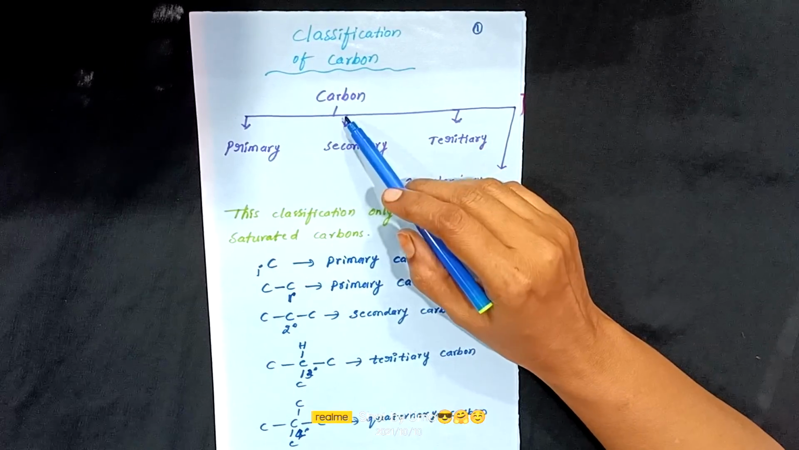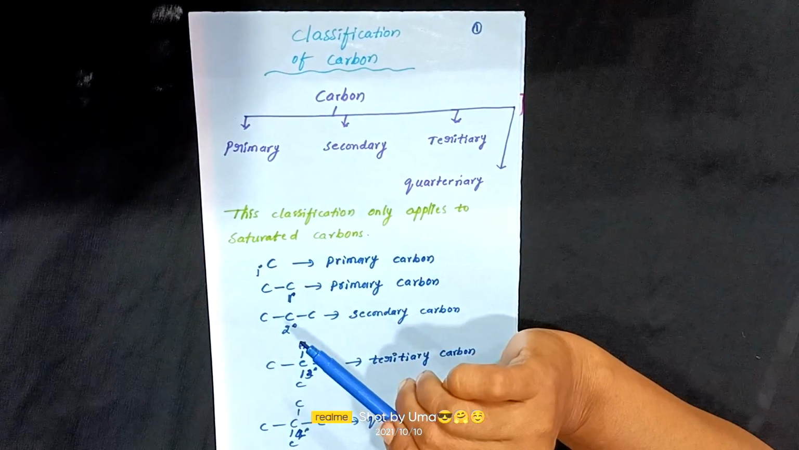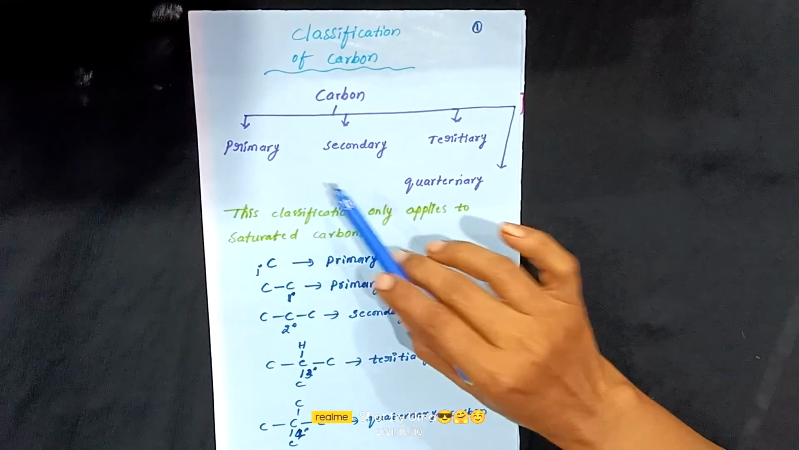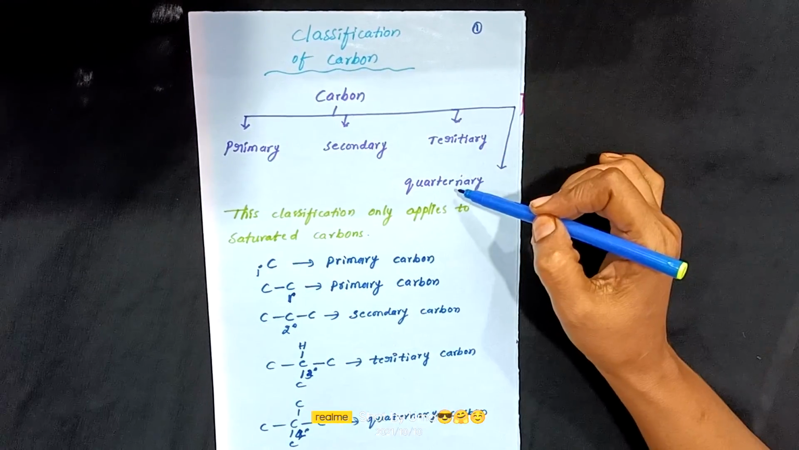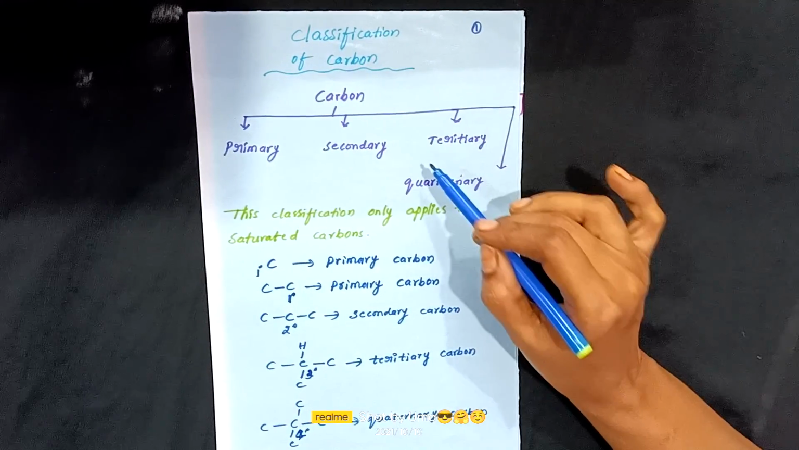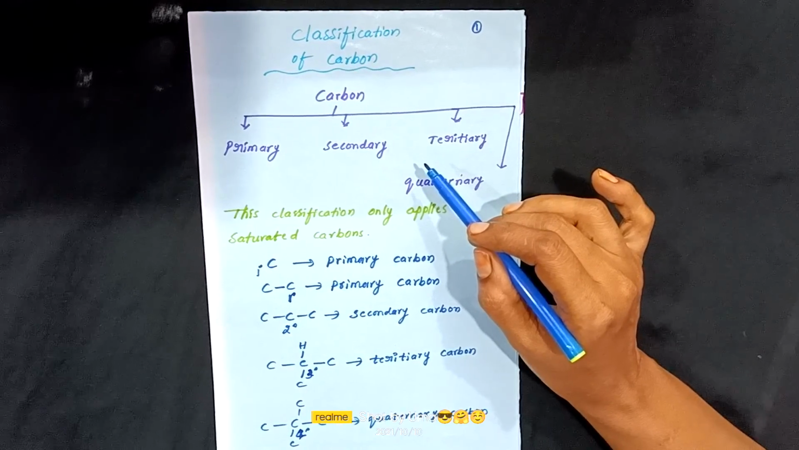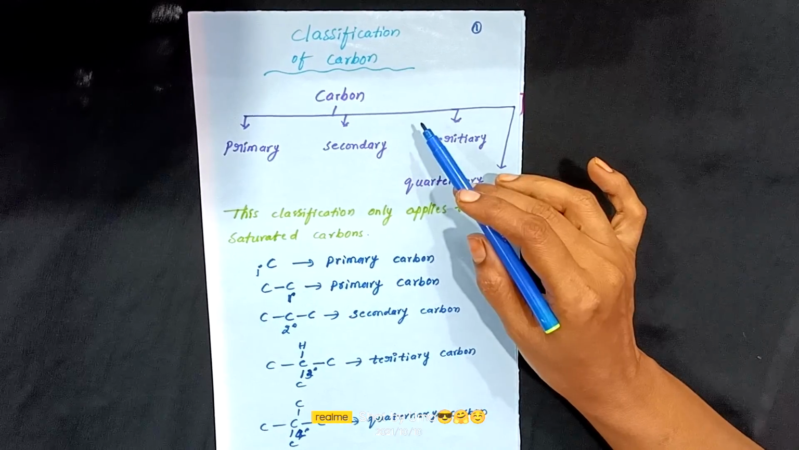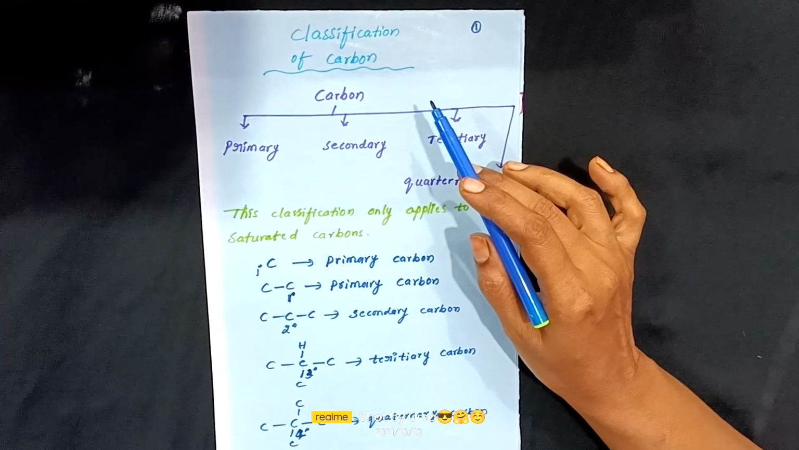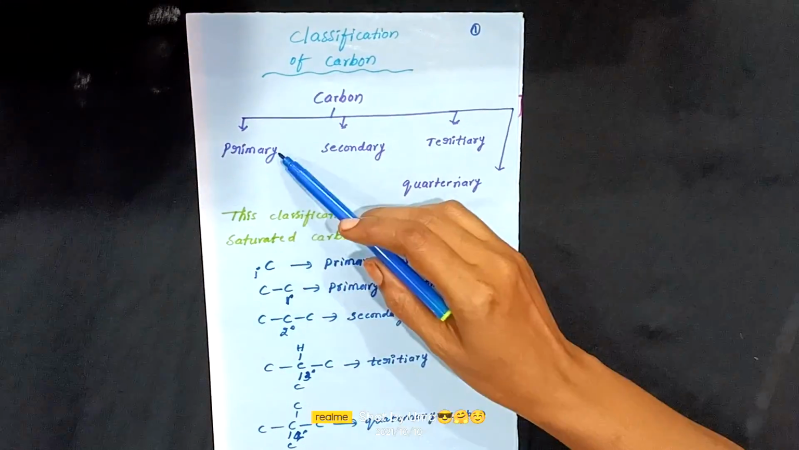If you see the classification of carbon, there are four types of carbons: primary, secondary, tertiary and quaternary. This classification only applies to saturated hydrocarbons. We will discuss the saturated hydrocarbons in the classification of organic compounds. I will explain to you. Don't worry children. Here, what is primary carbon?